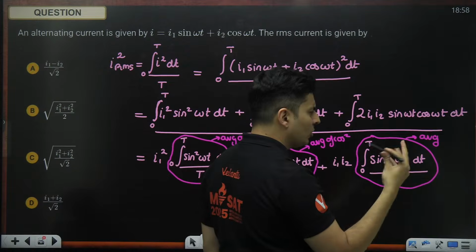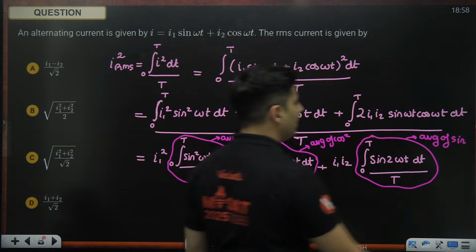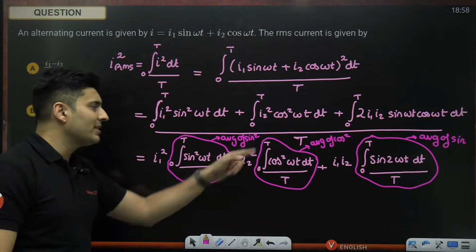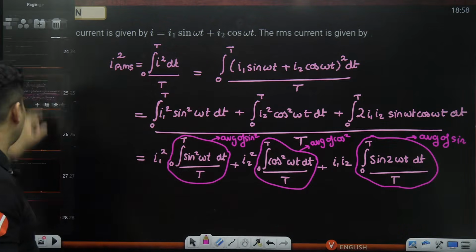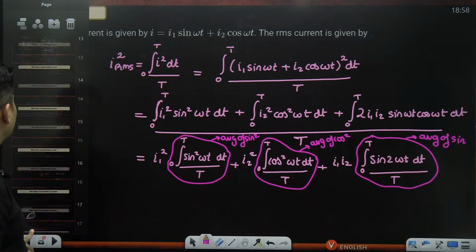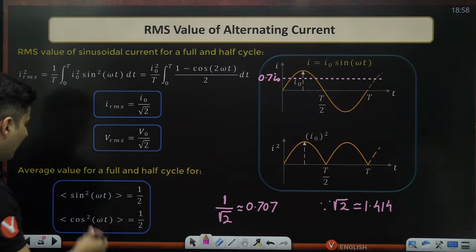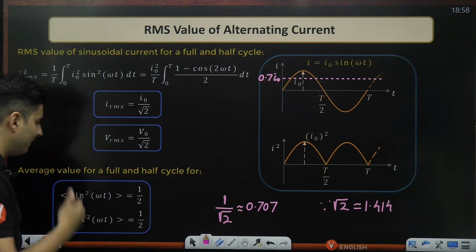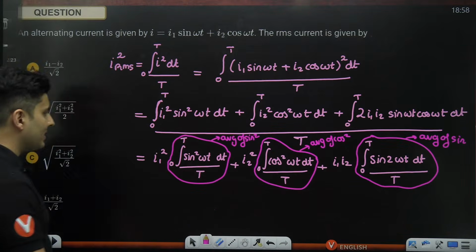Doesn't matter whether it is 2 omega or 3 omega, it is just the average of any sine quantity. Now what is the average of sine square? I had given it to you just some time back. If you remember these values, it is very easy to solve the question. The average of sine square or cos square is half.